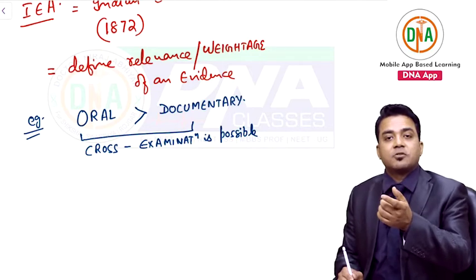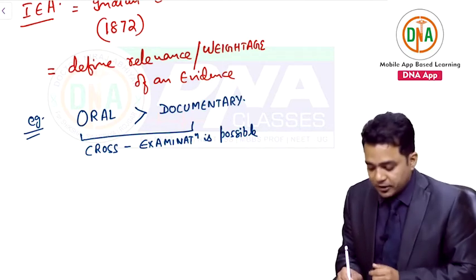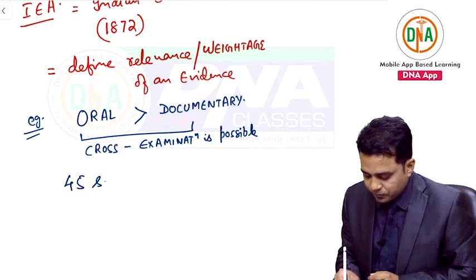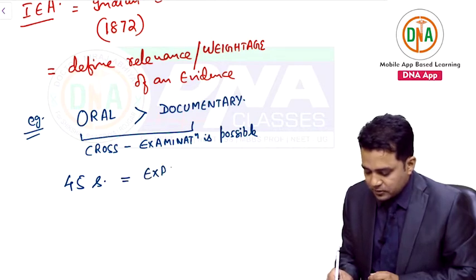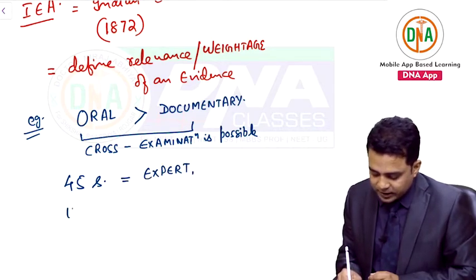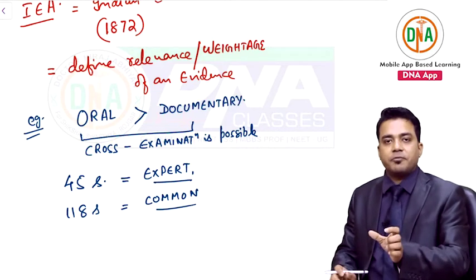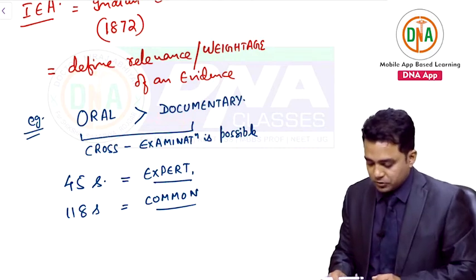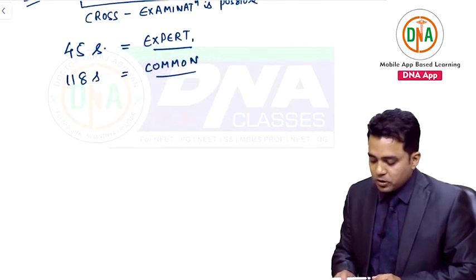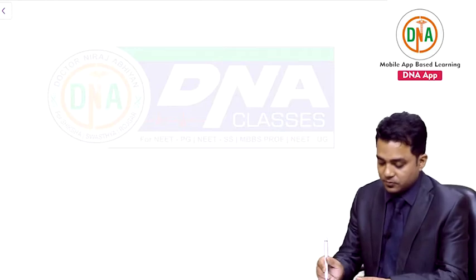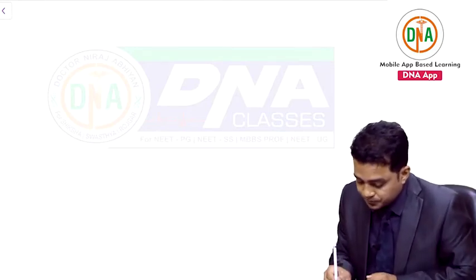Then, which sections of Indian Evidence Act defines expert witness? 45. Defines expert witness. 118 section defines your common witness. Okay, this we have read when we have dealt courtroom procedures. Let us now come to the relevant CRPC sections which are asked in your exams.